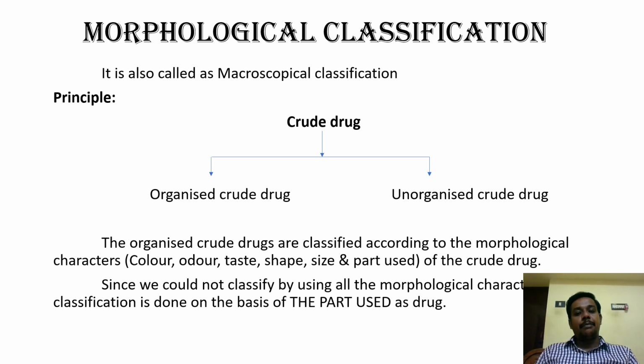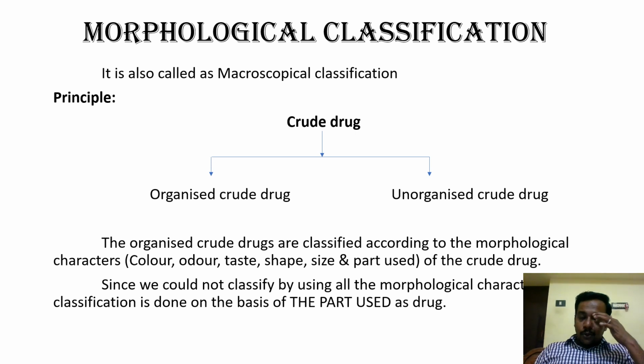If you cannot see any cellular structure, or if the crude drug does not contain any cellular structure, then it will be called an unorganized crude drug, right? So in simple terms, all the parts of the plant will be called organized crude drug, okay, and other crude drugs are ultimately termed unorganized crude drug, right?